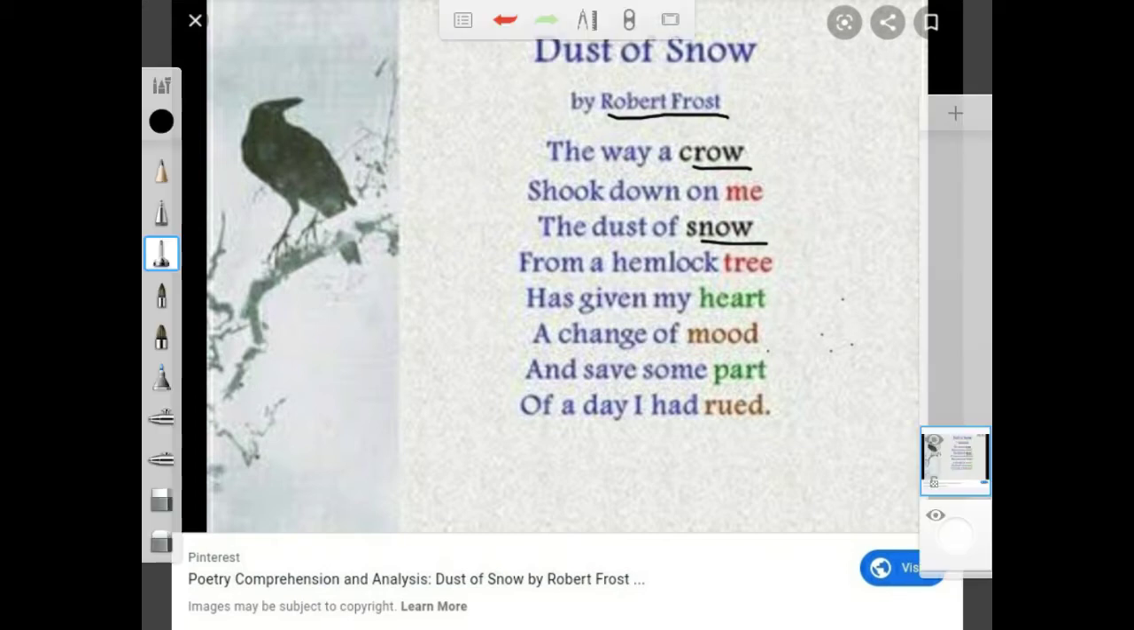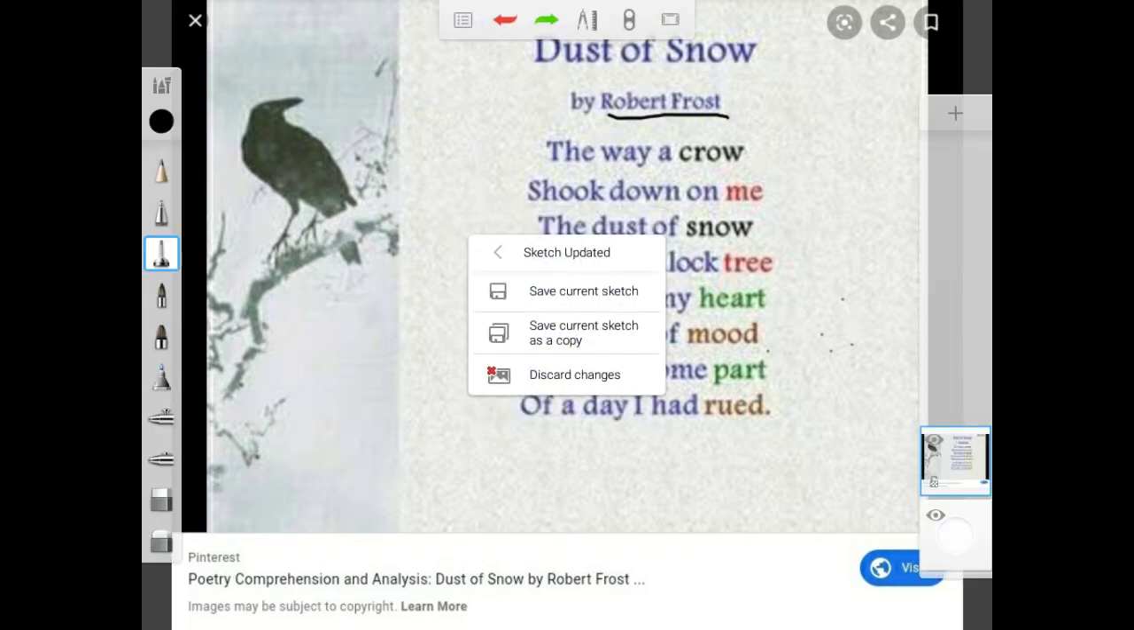So crow and snow, rhyming is there. Me and tree, rhyming is there. Again heart and part, rhyming is there. Mood and rued, R-U-E-D, rued, past form of rue, rhyming is there. Okay, so let us proceed further.